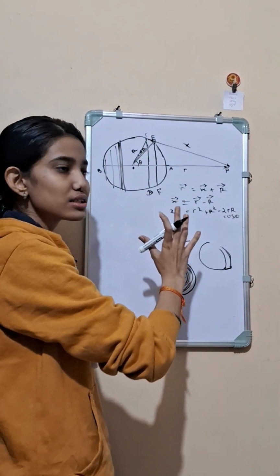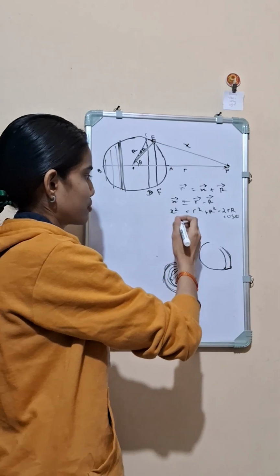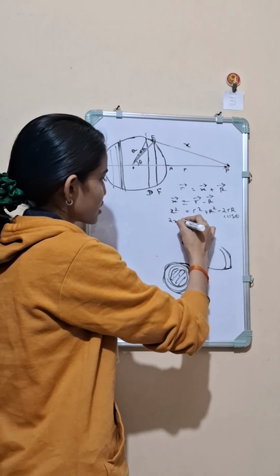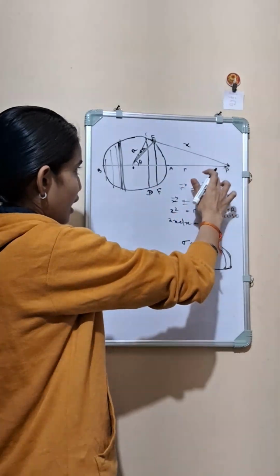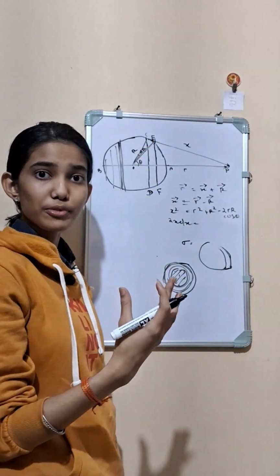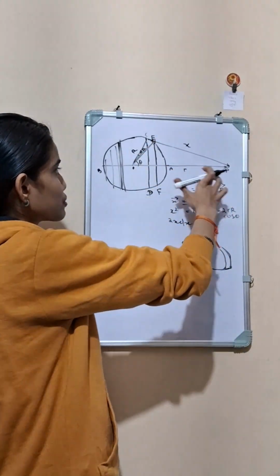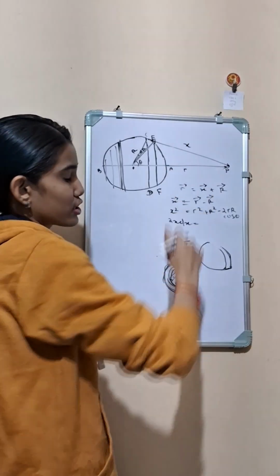So let us differentiate it. So we will get 2x dx equals to, both of these terms, capital R is constant, the radius of the sphere, and the distance from the center of the sphere, small r, is also constant.